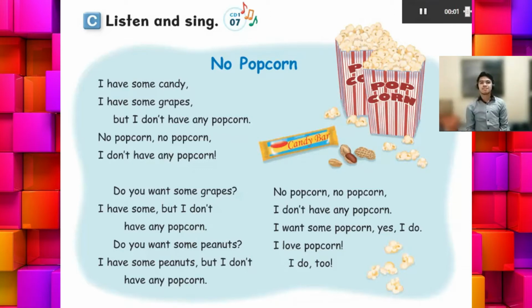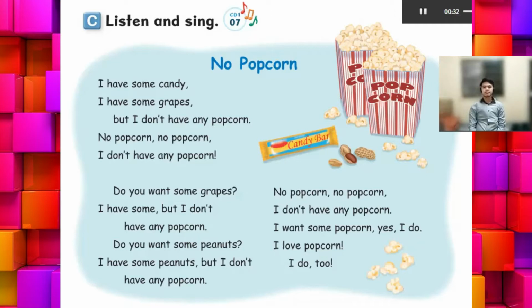C. Listen and sing. No popcorn. I have some candy, I have some grapes, but I don't have any popcorn. No popcorn, no popcorn. I don't have any popcorn.